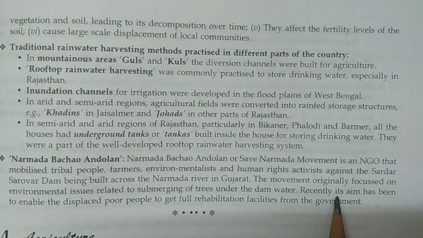The movement originally focused on environmental issues related to the submerging of trees under the dam water. Recently, its aim has been to enable the displaced poor people to get full rehabilitation and facilities from the government.